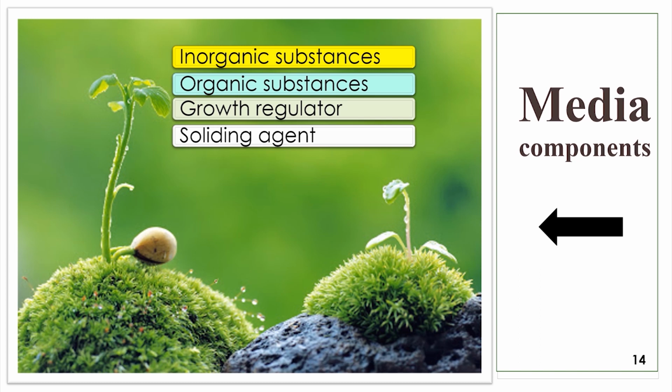Organic nutrients include vitamins, amino acids, carbon and energy sources, and refined organic supplements. The other one is growth regulators. Plant growth regulators are important in plant tissue culture since they play vital roles in stem elongation, tropisms, and apical dominance. The last one is gelling agents. The hardness of the culture medium greatly influences the growth of cultured tissues. There are a number of gelling agents such as agar, agarose, and gellan gum.